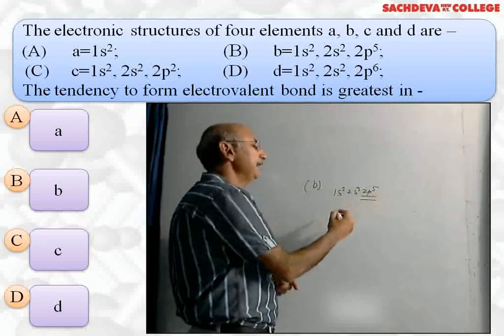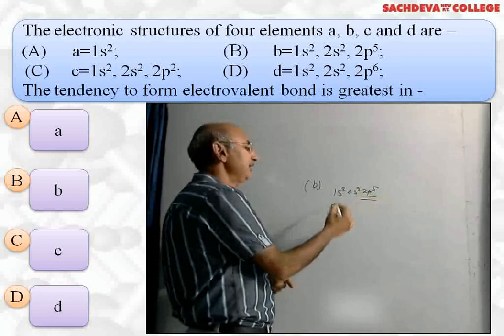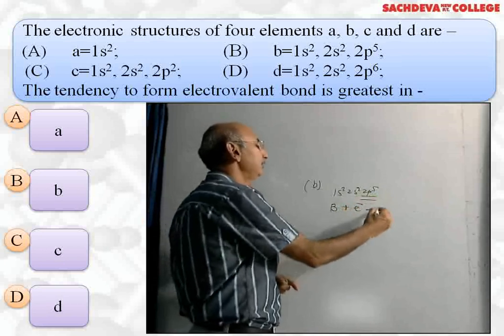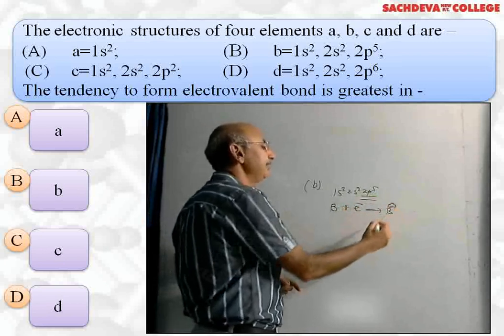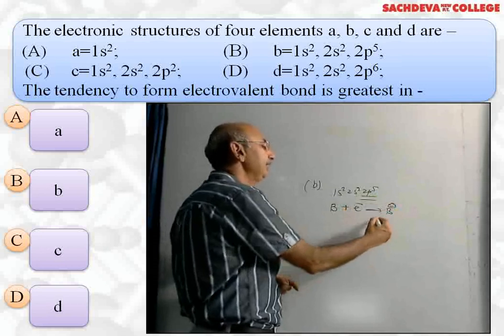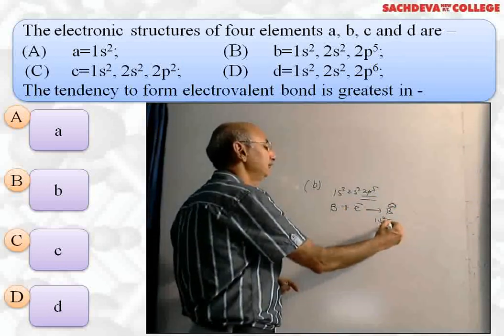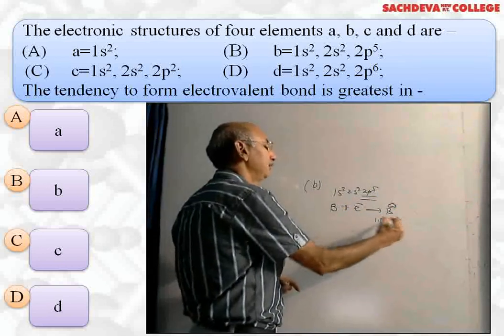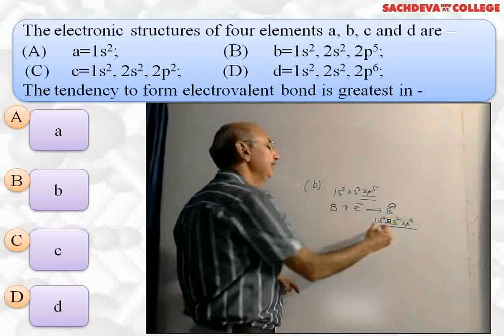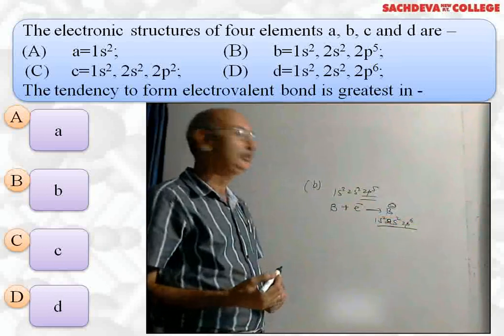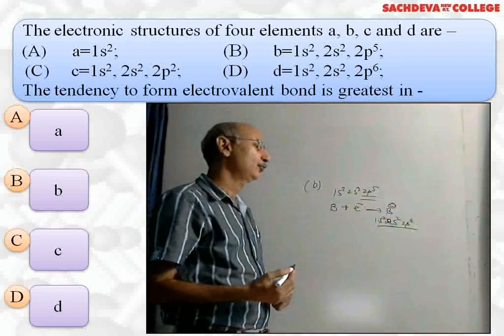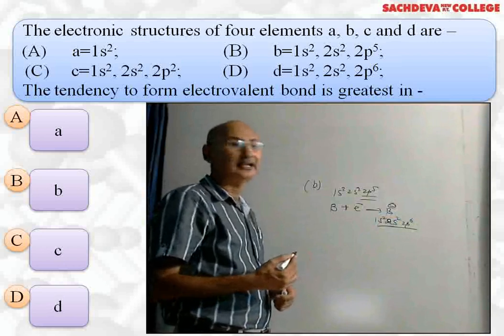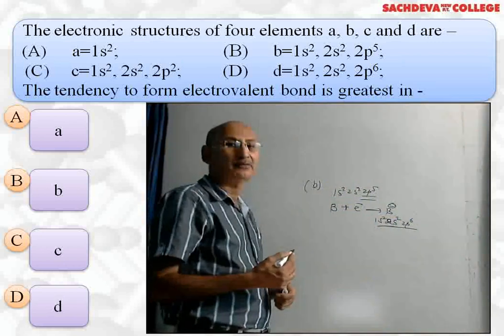It can gain electron easily to form B negative ion to become stable like neon. So it will try to acquire the nearest noble gas configuration of neon, 1s2, 2s2, 2p6. So it has maximum tendency to form electrovalent bond.